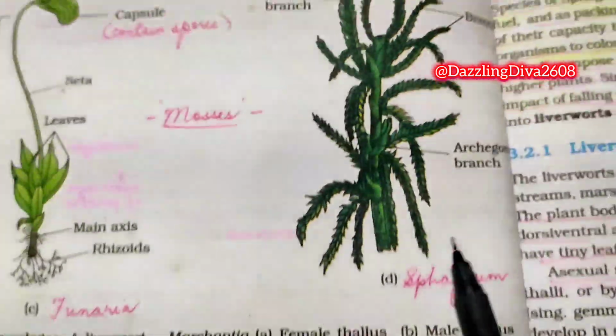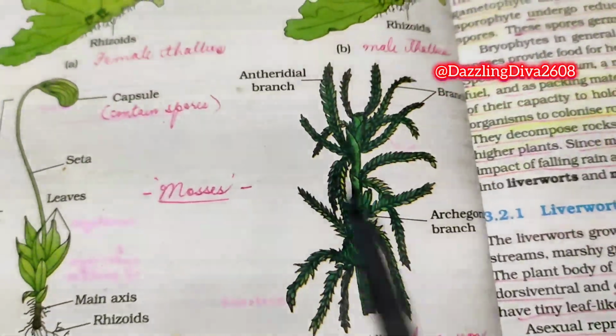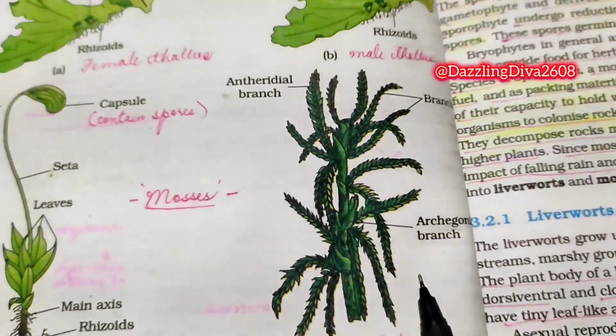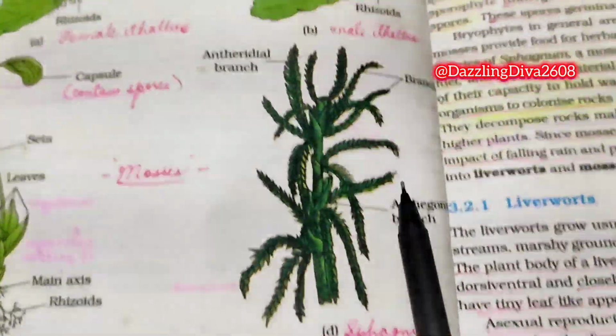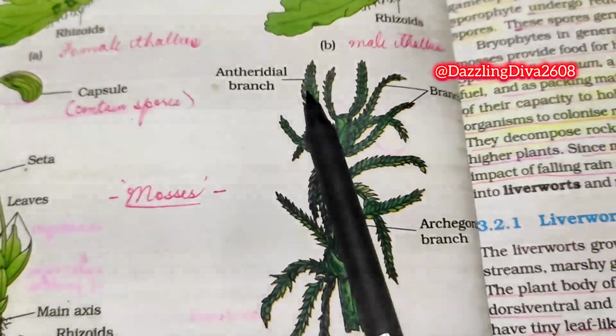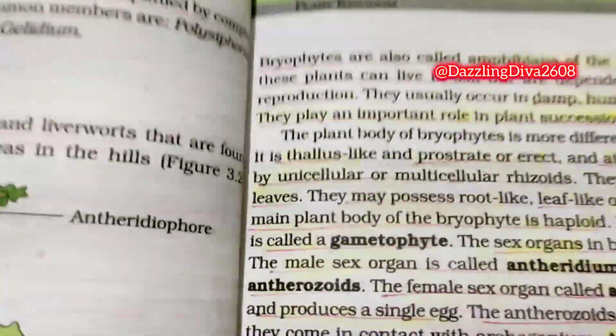Sphagnum, gametophyte. Okay, antheridial branch, archegonial branch. So this is the antheridial branch, this is the archegonial branch. That's it.